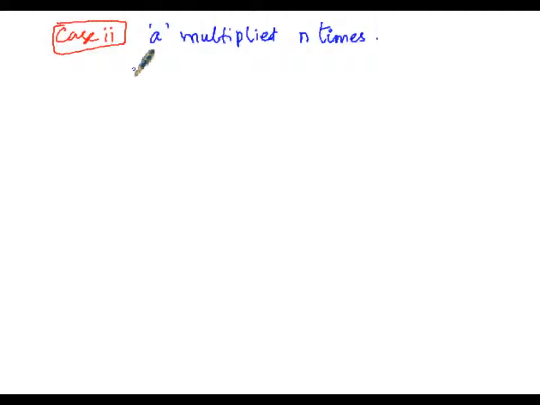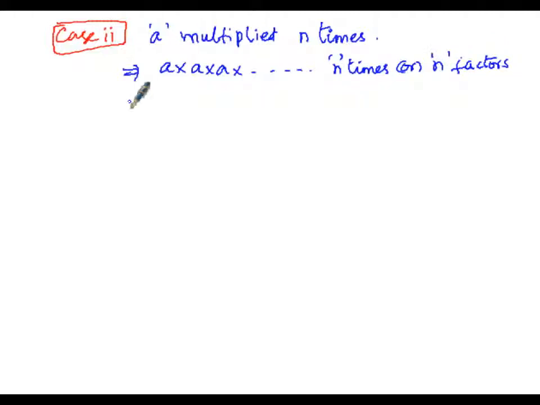We can write it in the expanded form as a into a into a, repeatedly multiplied n number of times, or in other words, a is multiplied as n factors. Here we can show the same expanded form in the exponential notation as, since a is repeated, it will be the base, and the number of times repeated is n, so n is the exponent. So it can be written as a to the power of n.